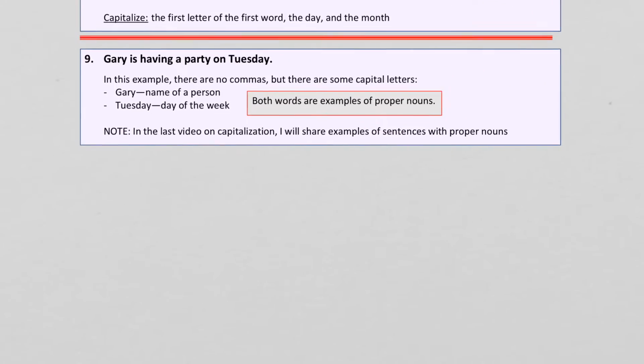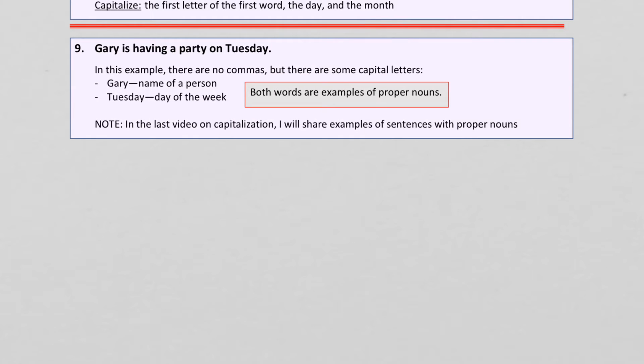This is the last example. Gary is having a party on Tuesday. So in this example, there are no commas, but there are some capital letters. A capital G on Gary, a capital T on Tuesday. You notice, and I did this on purpose, both words are examples of proper nouns.